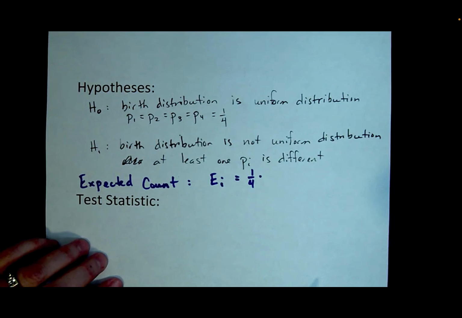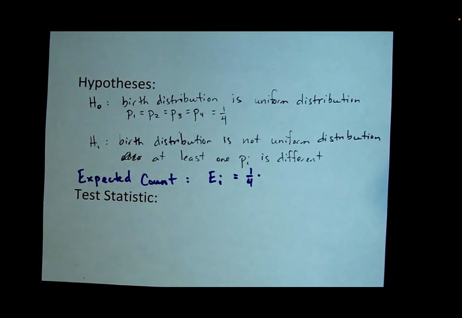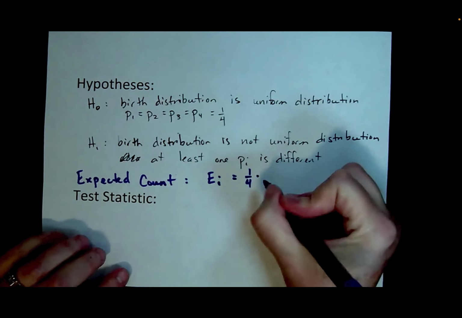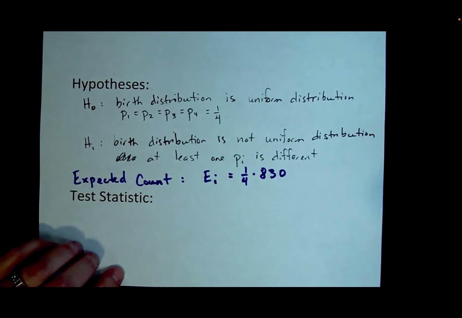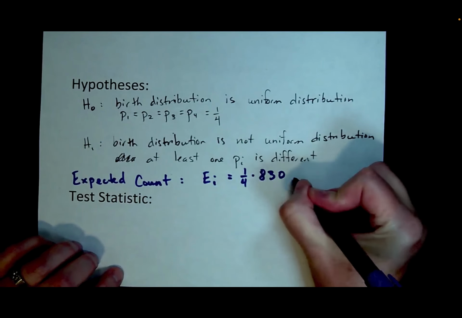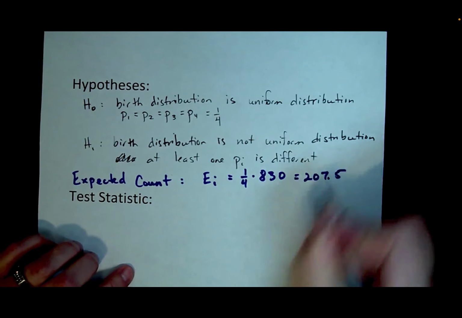If you add up the four numbers, you get 830. So there's 830 hockey players whose birthday was checked, and that works out to 207.5.